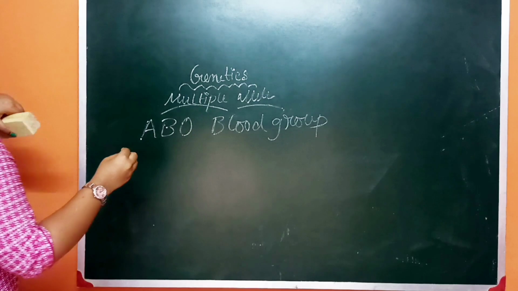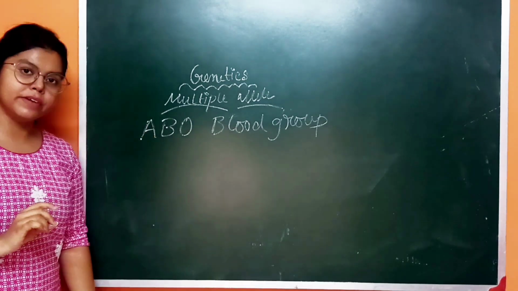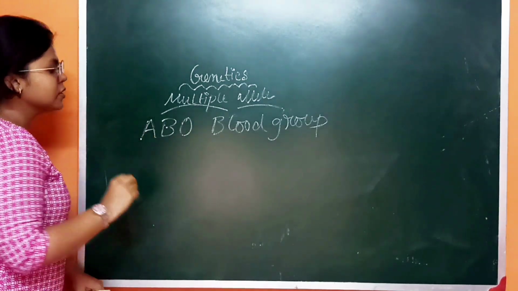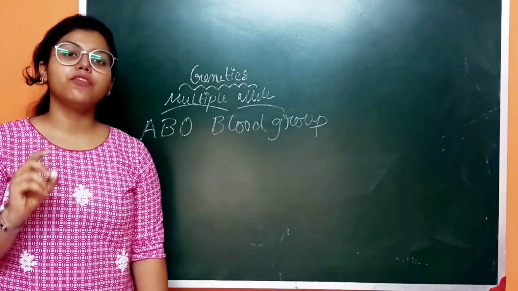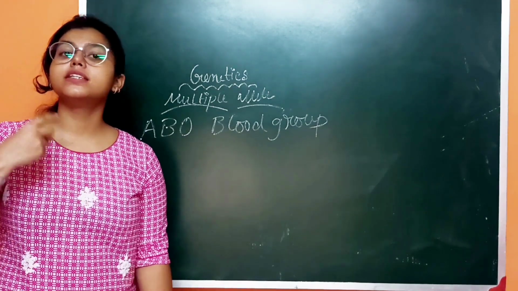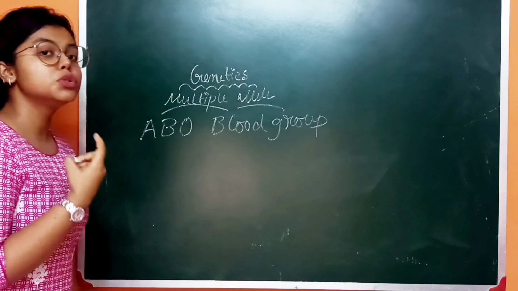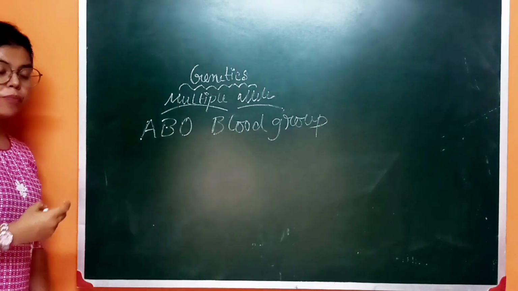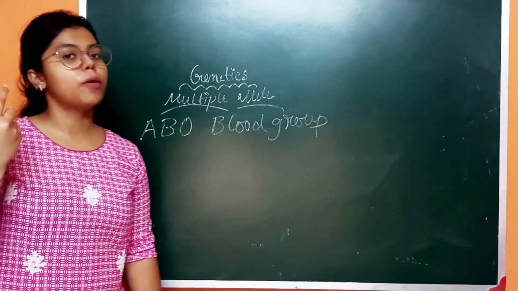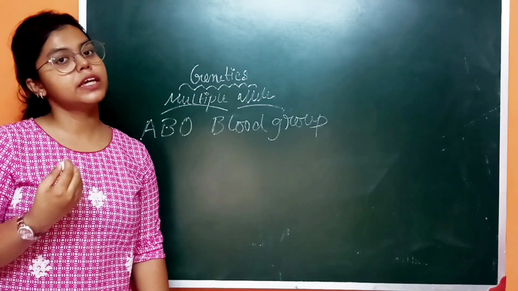Okay. So here is the ABO blood group. Suppose a human has A blood group. So what are the probabilities of genotype? There are 2 types of probabilities. How? First, let me tell you what the dominant alleles and the recessive allele are in case of the ABO blood group.